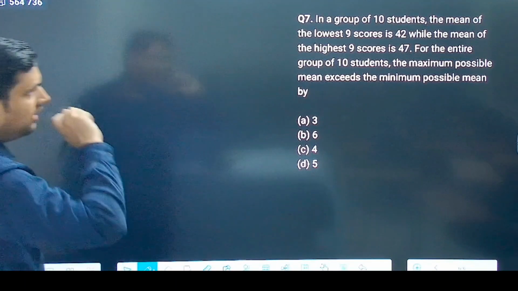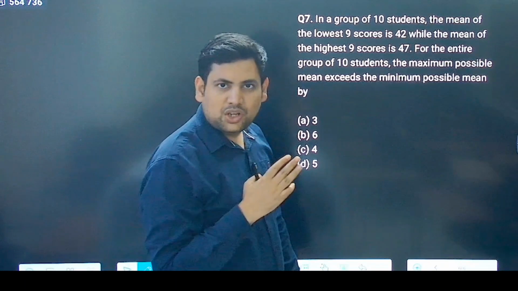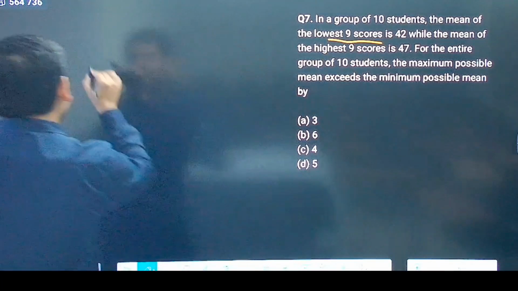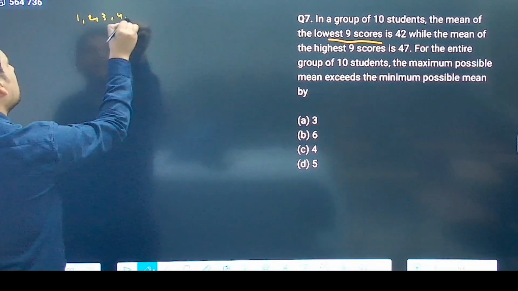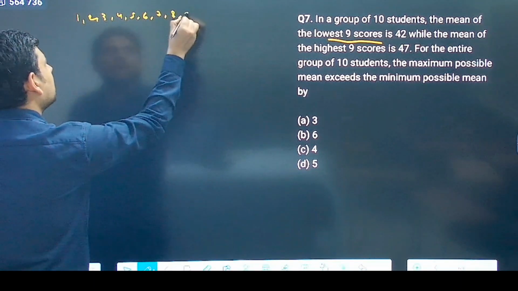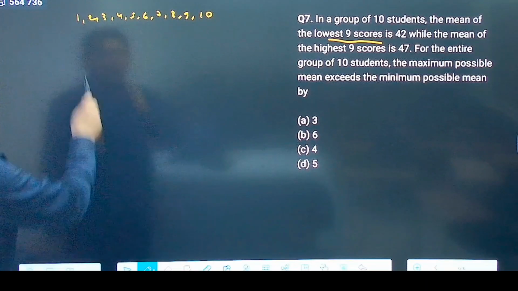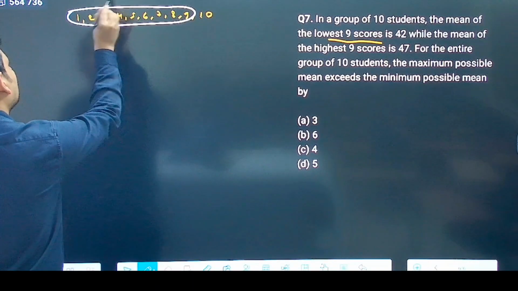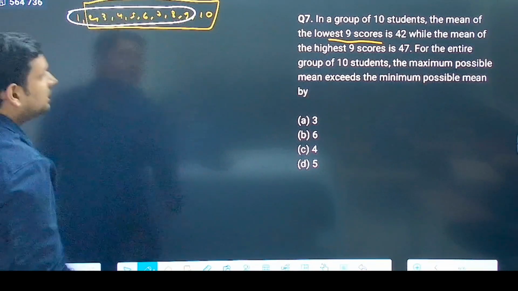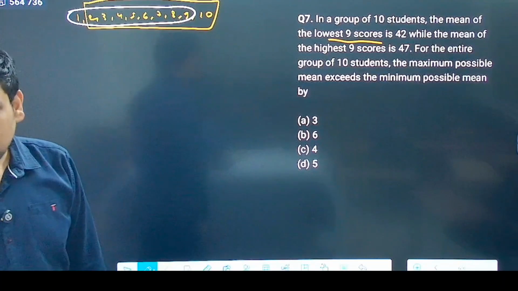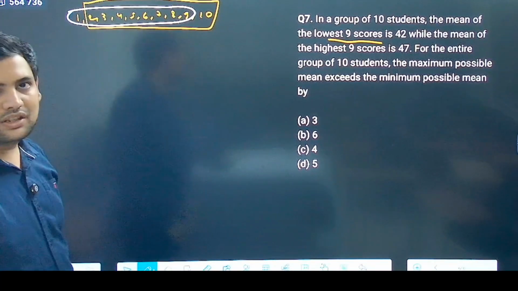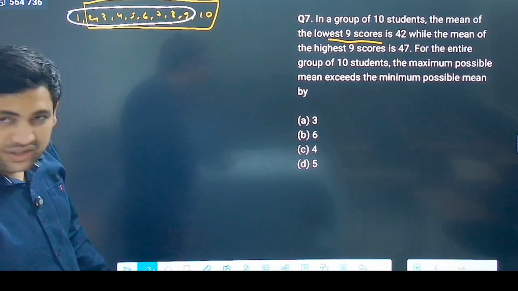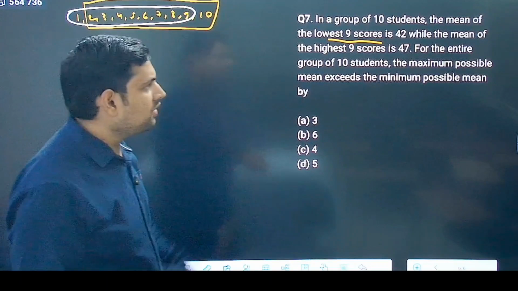So what it says, just observe this: if I talk about the lowest 9 scores, there are only 10 students in total. So if I write it like this, 1 2 3 4 5 6 7 8 9 10. Now the lowest 9 is this, and the highest 9 are this. Can you at least feel this? Correct? This is the highest 9, this is the lowest 9. Now it says the mean of, now see how I am writing this, the notation I have used before also, same way we will be writing.